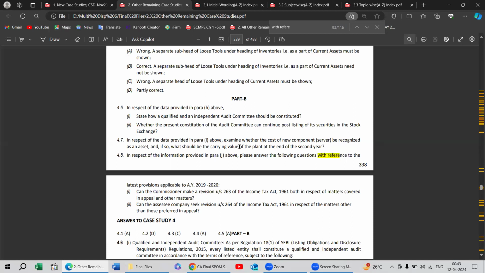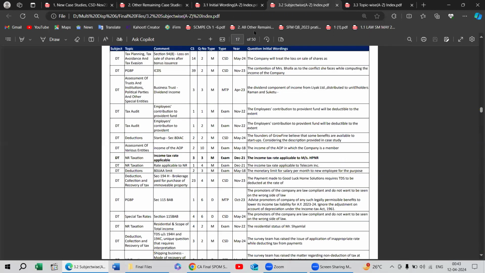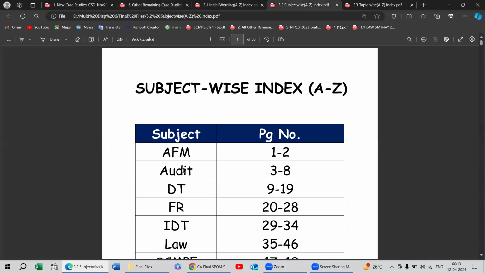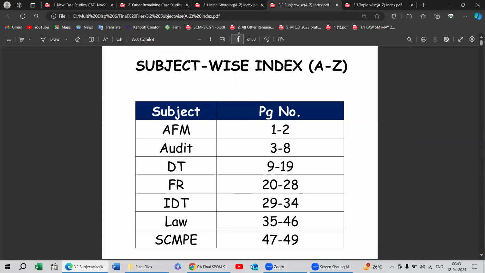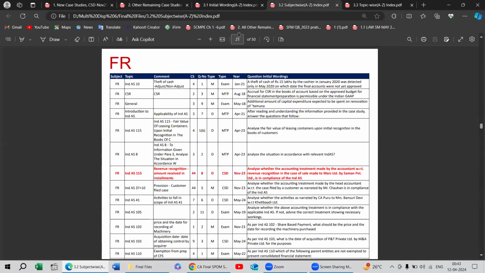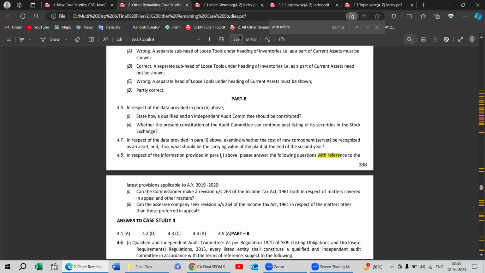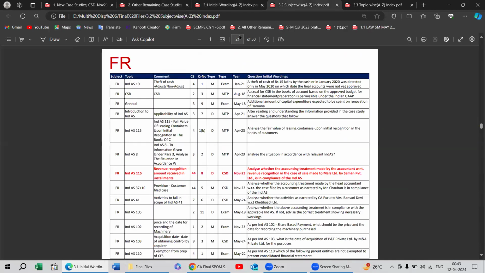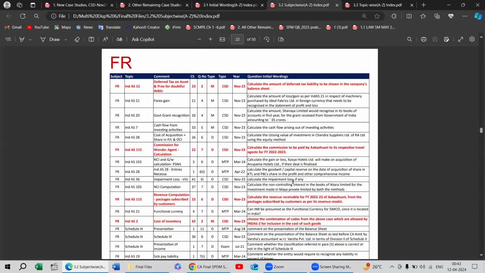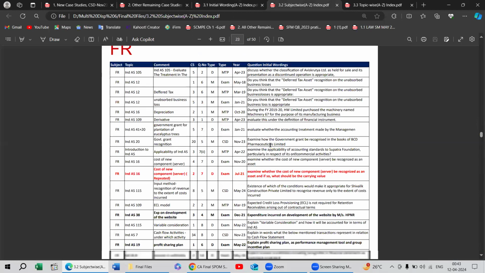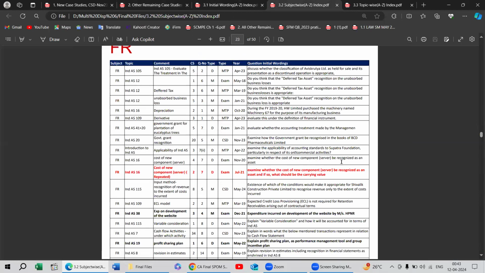So now let's see. I'm not sure, examine whether the cost. Now which subject is there? Let's see. New component recognizes an asset. So it is relating to accounting. That means FR and E. Let's move on to our subject-wise index. Firstly, page number 1, where FR is starting, page number 20, and the question was starting from examine whether the cost. Examine. Let's move on to E. Examine whether the cost of the new component is to be recognized as an asset.